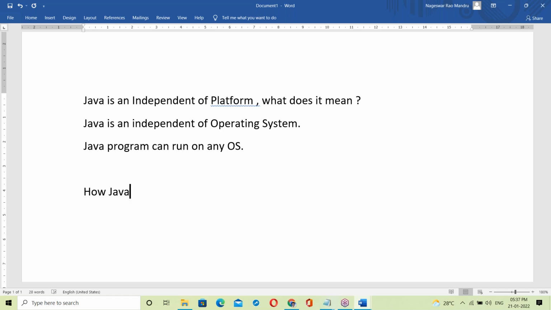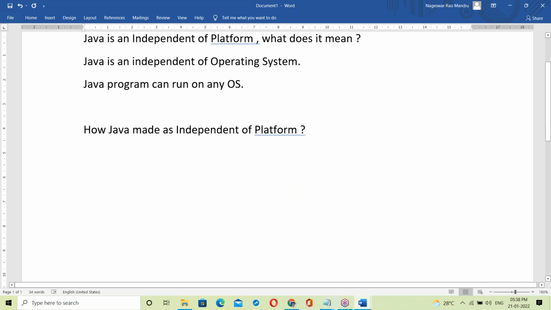How did Java make us independent of platform? This is the next immediate question, and this one we have to answer today.